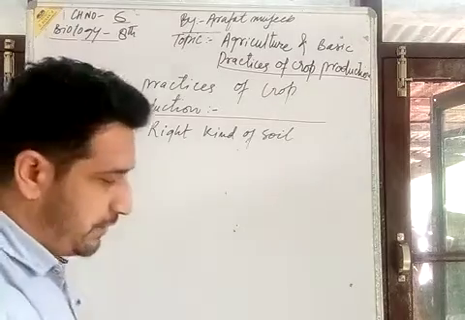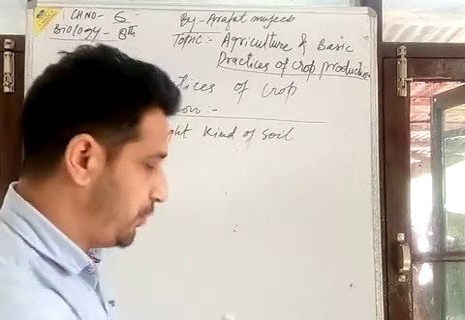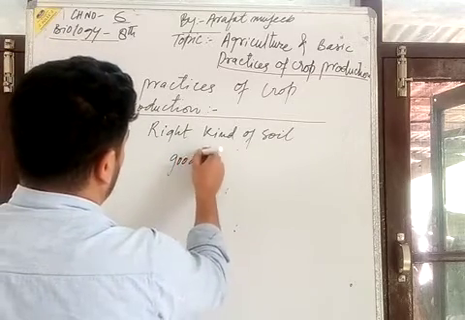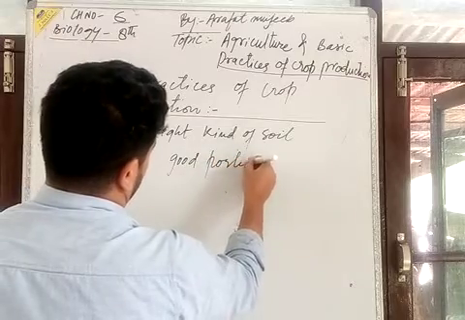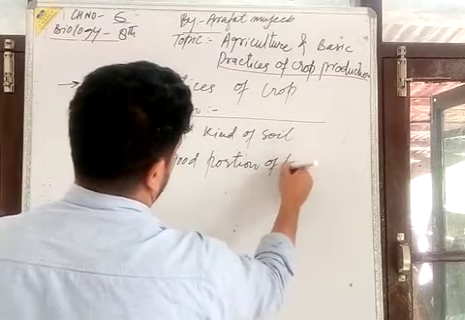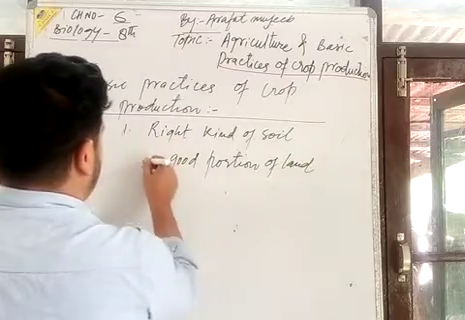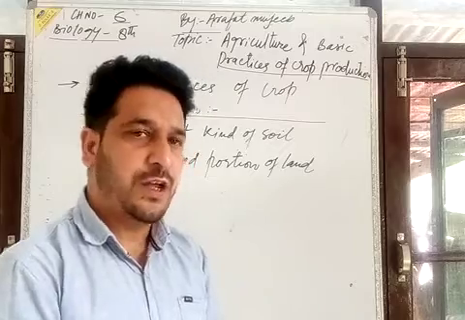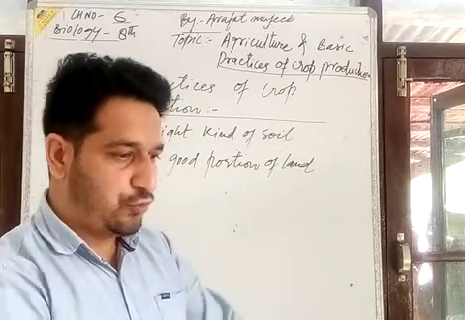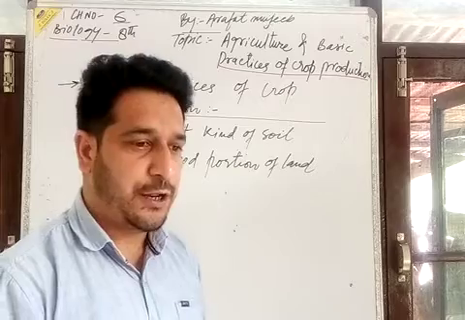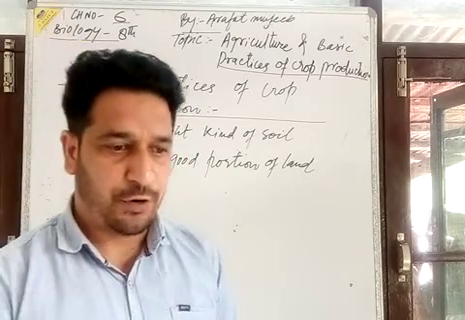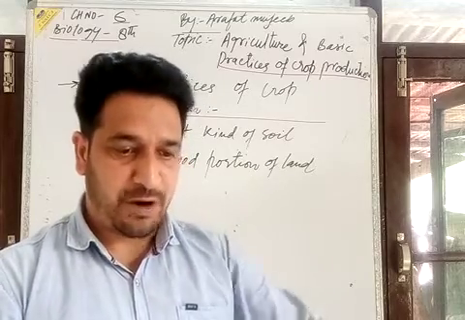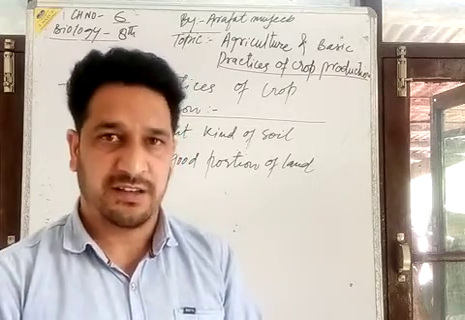आपके पास right kind of soil में आपके पास क्या होना चाहिए? There should be a good portion of land. You should have a good portion of land. This is the B point. If you have the right kind of soil, it means you should have a good portion of land free from the animals, free from the birds, free from the trespassers, जो वहाँ से आना जाना का रास्ता नहीं होना चाहिए.